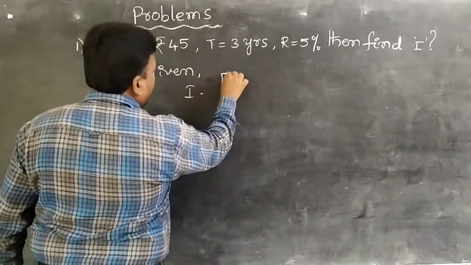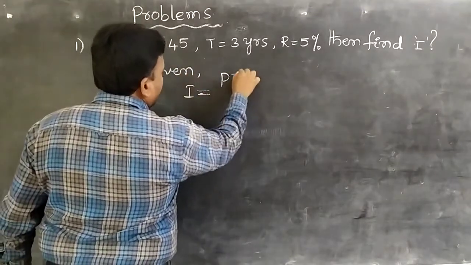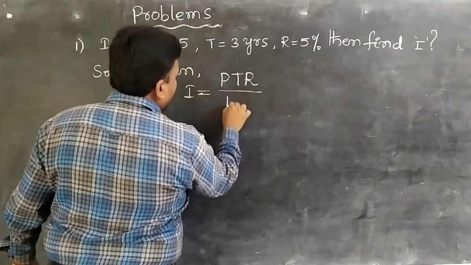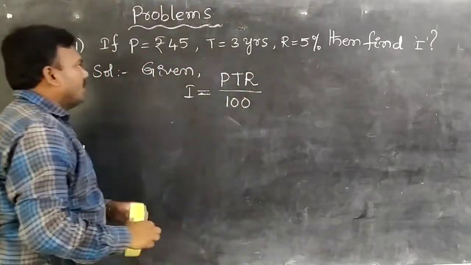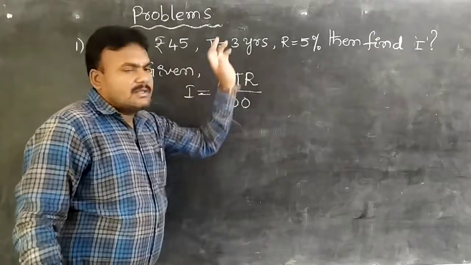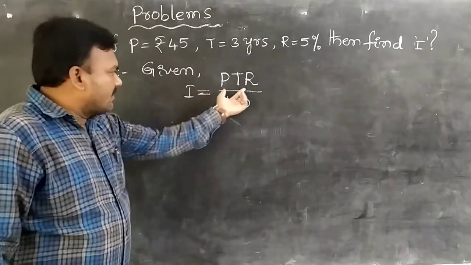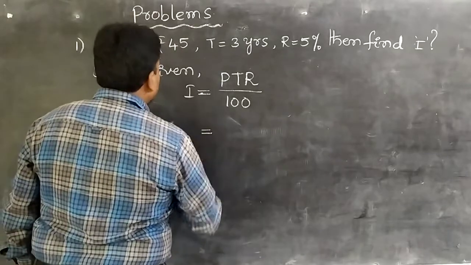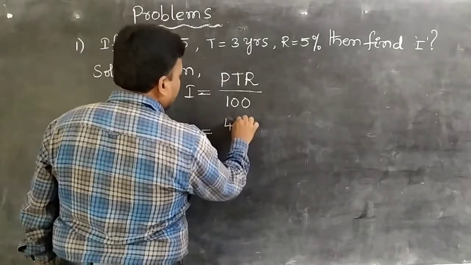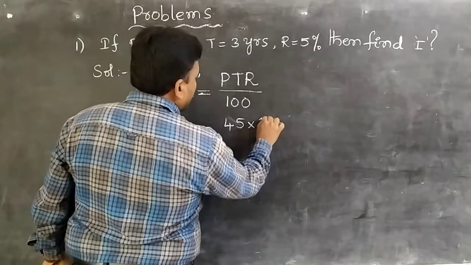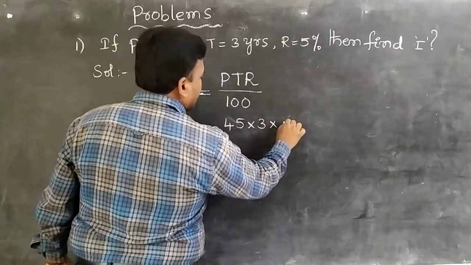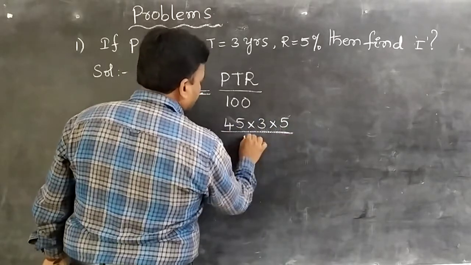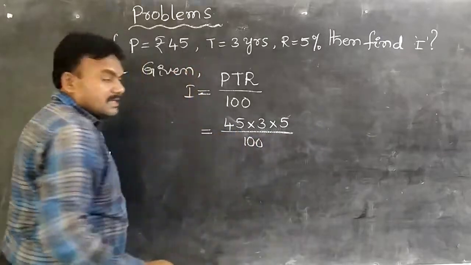I equal to formula PTR by 100. We know P value, T value along with R value, students. Substitute in that formula, we can get interest. So principal value, that is 45 rupees, and time period, time means 3 years, rate of percentage 5 by 100, students. Right.